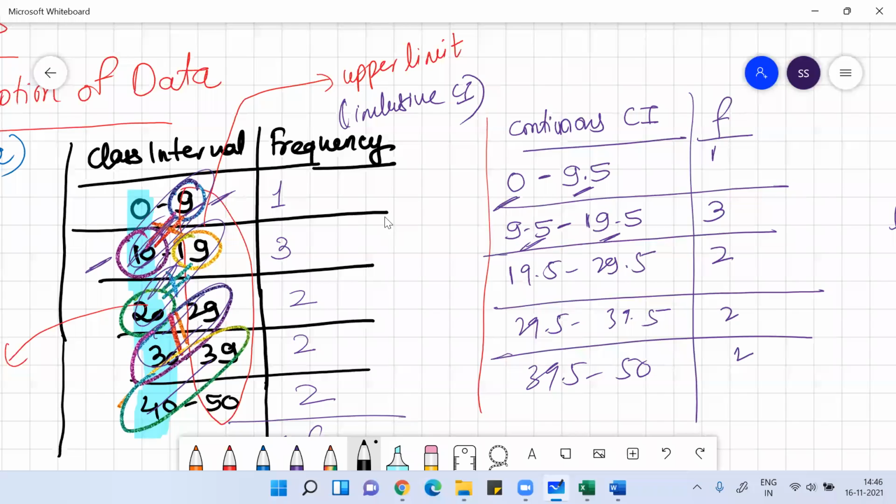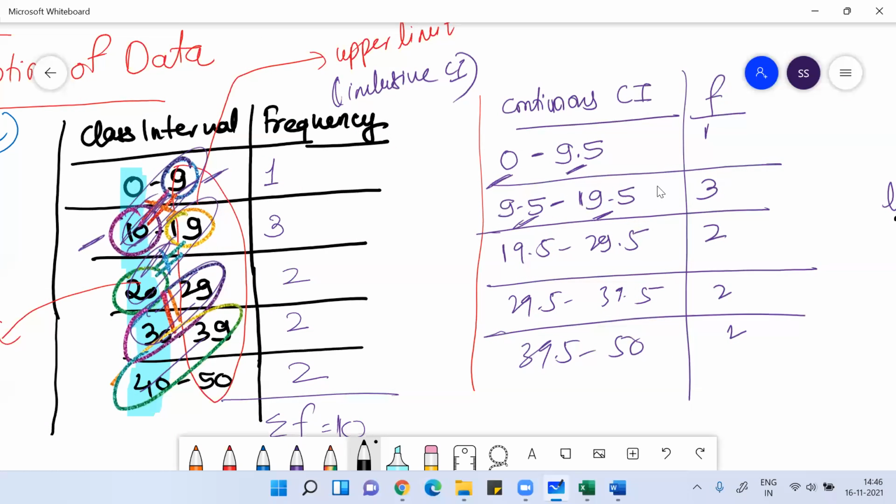To convert the discrete class interval into continuous class interval, you find the difference d between the upper limit of one class and the lower limit of the next class. Half of that, d by 2, you subtract from the lower limit of the class, and you add d by 2 to the upper limit of the class.